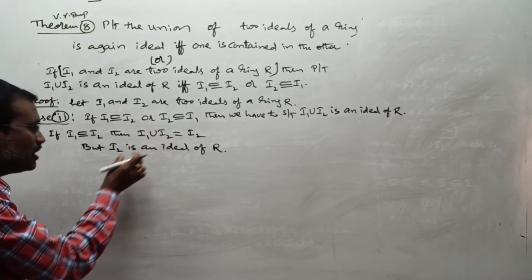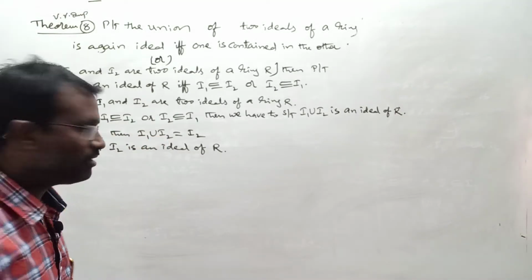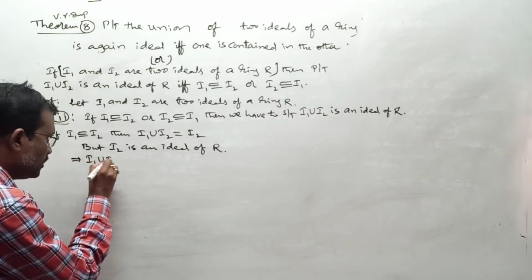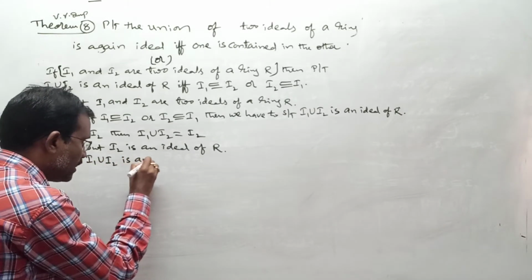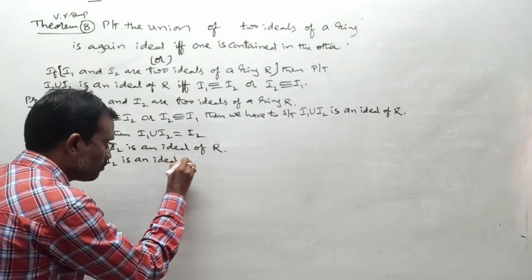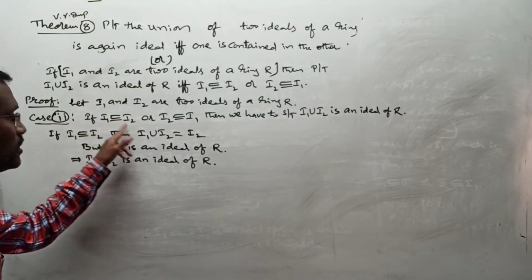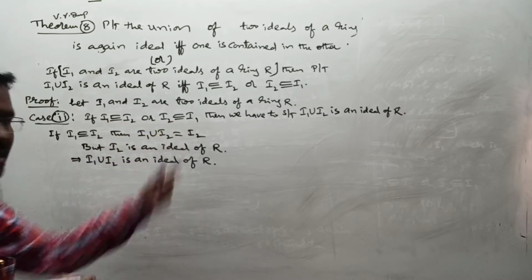So I1 union I2 is an ideal of R. This is your first case. In a similar manner go for this.